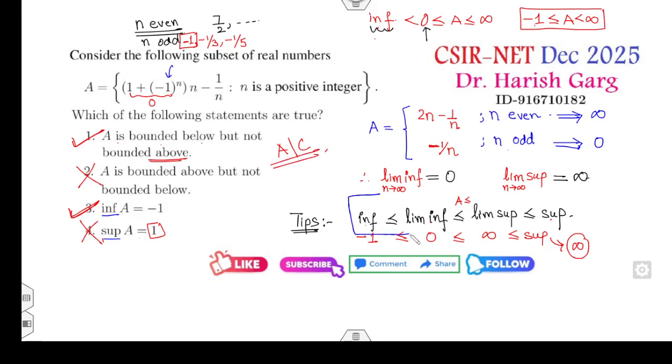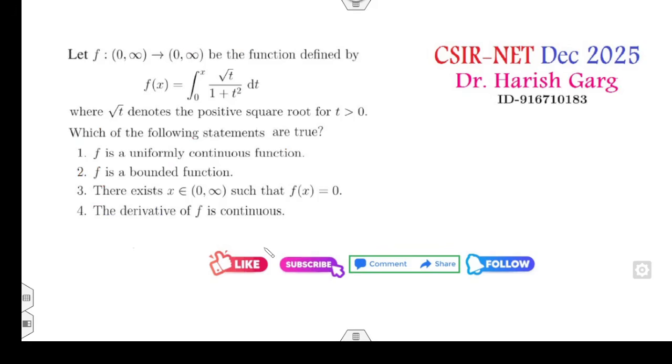This is a simple one-line answer you can provide here. Also, you can see any number which is less than 0 must be negative, and the infimum is negative. I hope you like this video and comment on it as well.